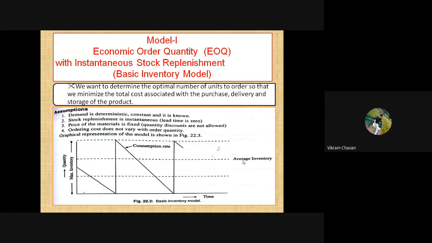So first point, we'll come to know that there is one minimum level inventory and one maximum level inventory over the time period, and on that basis we have to find out the average inventory level. There is a change in consumption rate. Always there is a fluctuation in consumption rate. It will not remain the same for a certain time period.